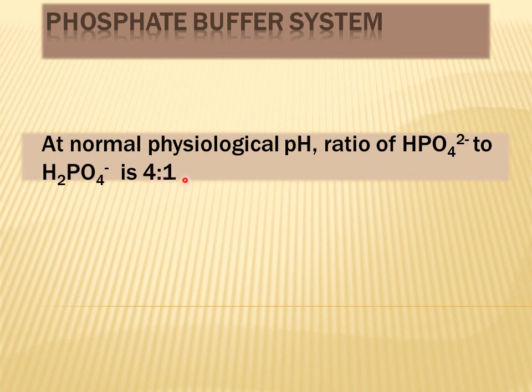Only then will the phosphate buffer system be able to maintain the normal physiological pH. In our body, this ratio for the phosphate buffer system is maintained. For the bicarbonate buffer system, the ratio of base to acidic component was 20:1, and for the phosphate buffer system it is 4:1, and this is a very important point from both biochemical and examination points of view. So you should remember these ratios.